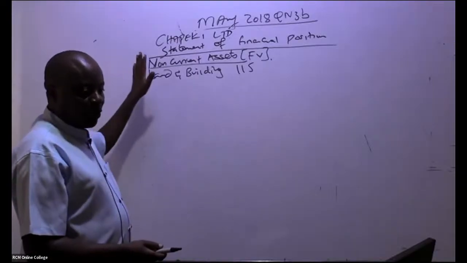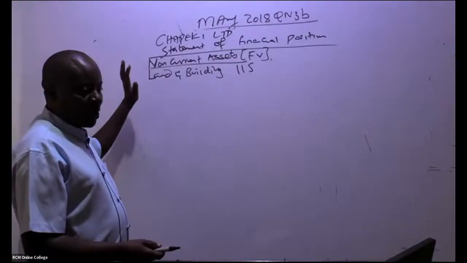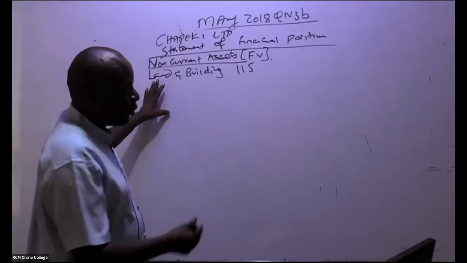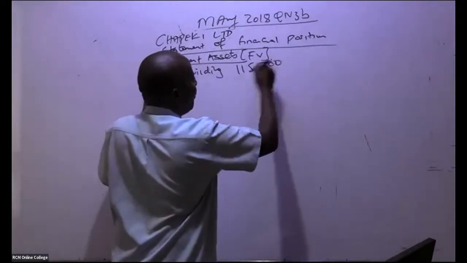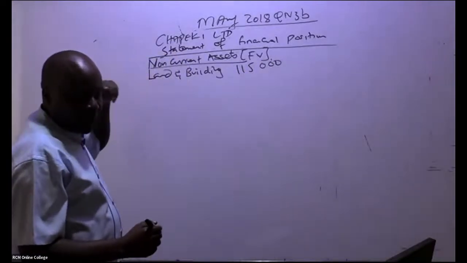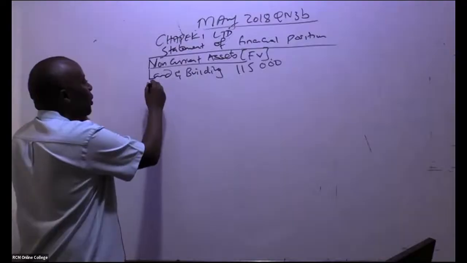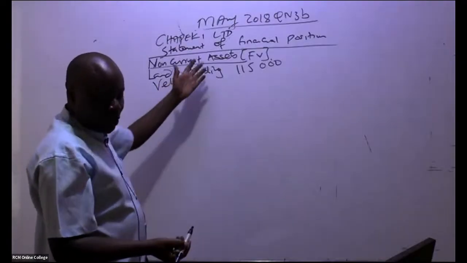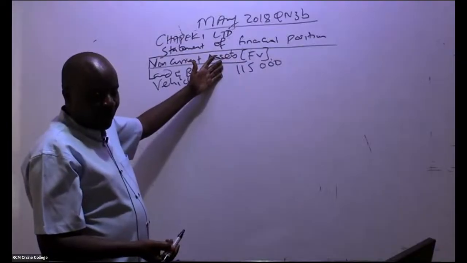So we have the statement of financial position, Chapeki Limited. Non-current assets, fair value. Land and buildings, we have 115,000, I'm told. Thank you very much. The other asset that we have there is vehicles. Fair value, these are free marks. So vehicles, how much do we have here? 25,500.